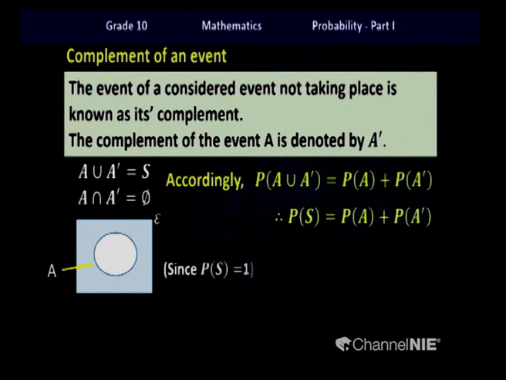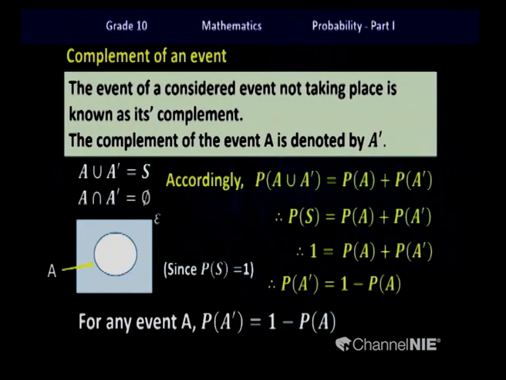Now children, since we know that the probability of the occurrence of the sample space is equal to 1, I can substitute it here in the equation and arrive at this step. Now I am going to interchange these terms and change the subject into PA dash. Therefore, PA dash is equal to 1 minus PA.